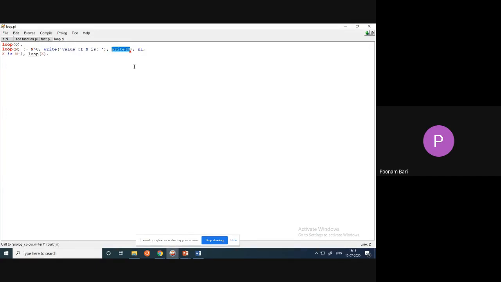So print. In C we are using printf. Here we are using write. Okay. Value of n is write n, then new line nl, comma. Wherever comma comes, that means if all these things are true, then only this loop n will be true. X is n minus 1, loop of x. Okay. So how to run this?